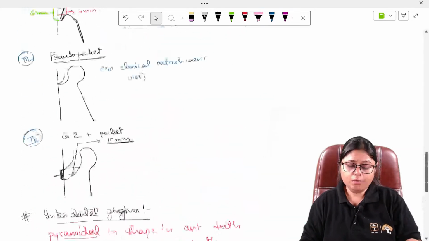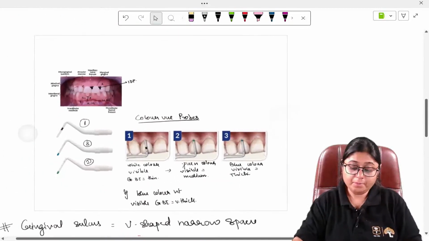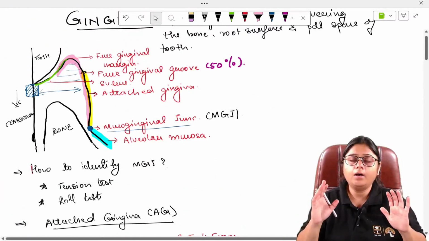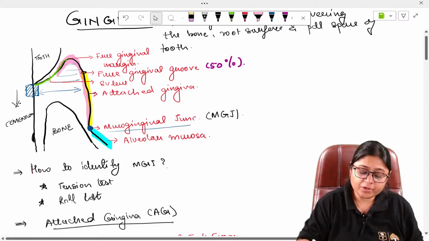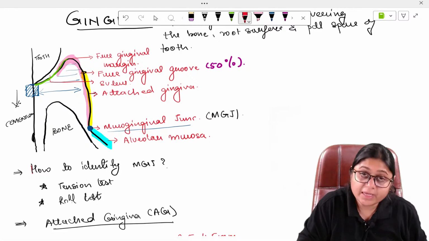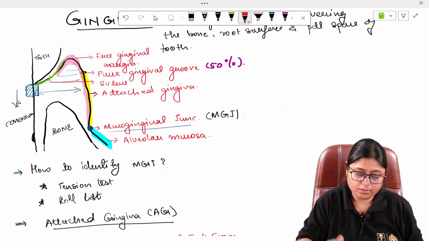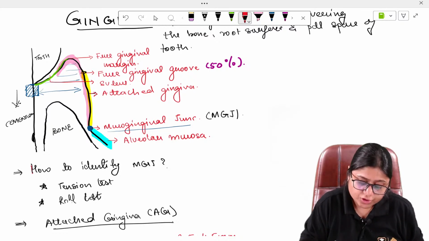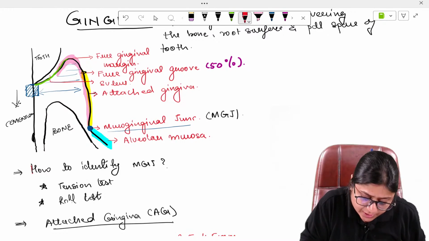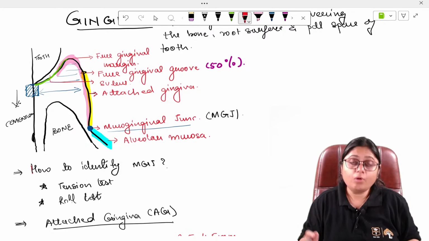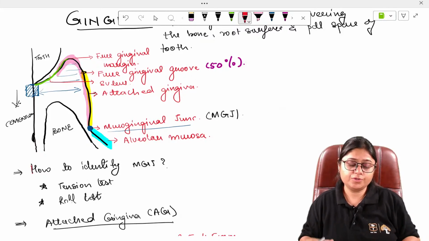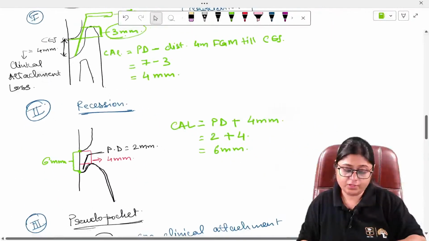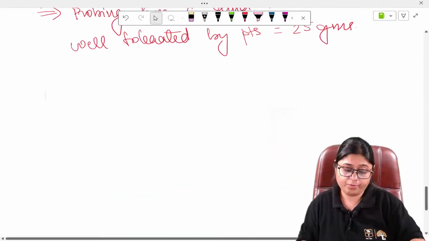Now here we have completed the major macroscopic features of the free gingiva. The major topics covered were the free gingival margin, the attached gingiva, alveolar mucosa, mucogingival junction and sulcus. The junctional epithelium I'll be taking afterwards. Now let us come to the microscopic features of the gingiva, which are also very important.